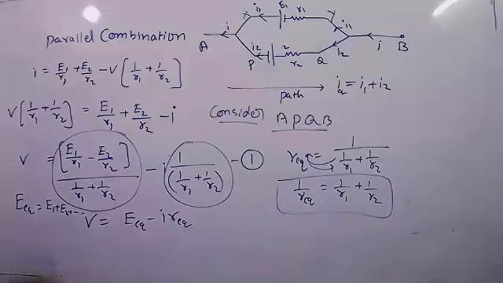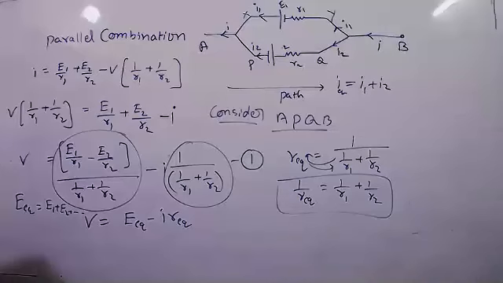Yes, sir. Mobility. Do you have an idea about mobility? No, sir. Anirudh, what is the mobility? It is the ratio of drift velocity to electric field. Yes, drift velocity to electric field. Don't forget it. And current density?